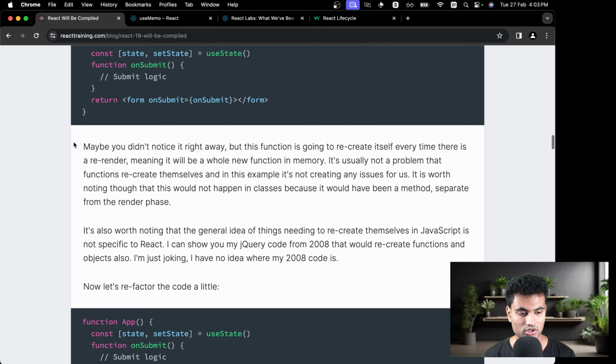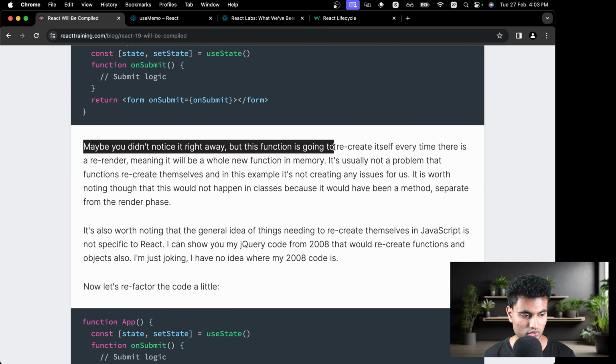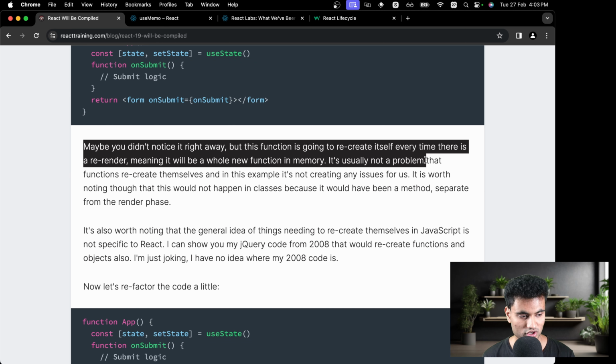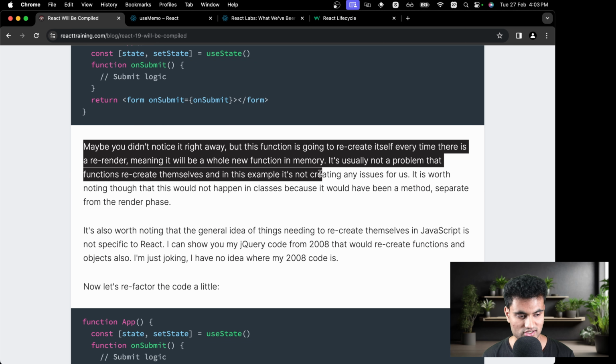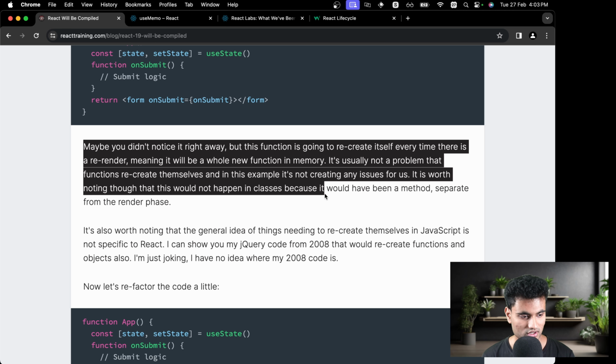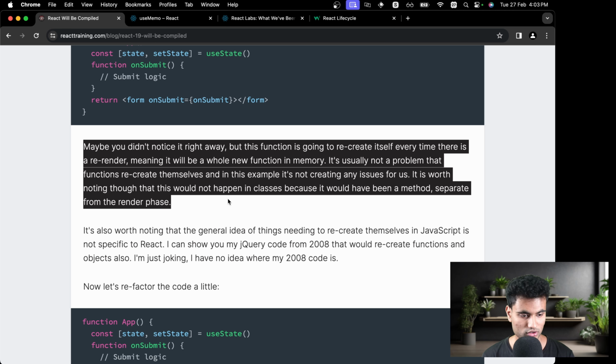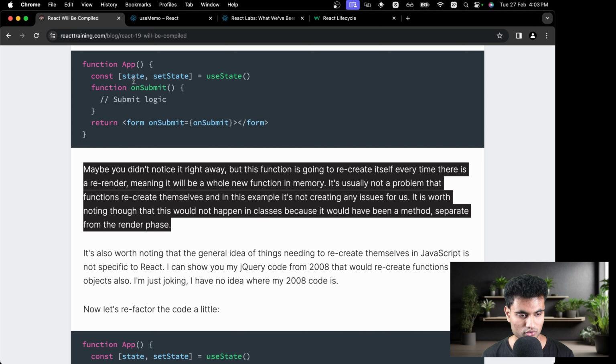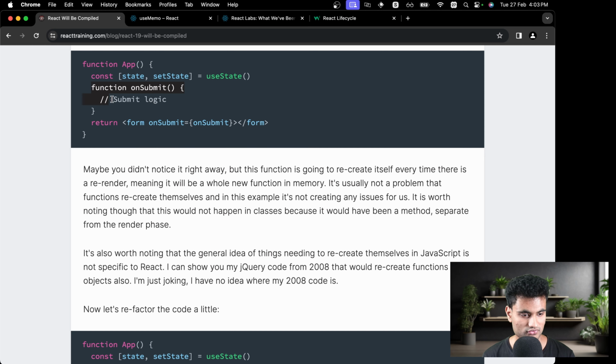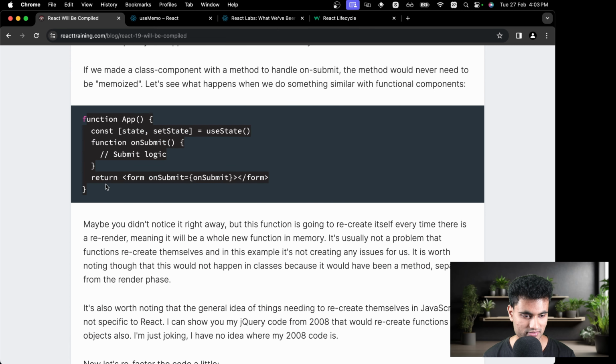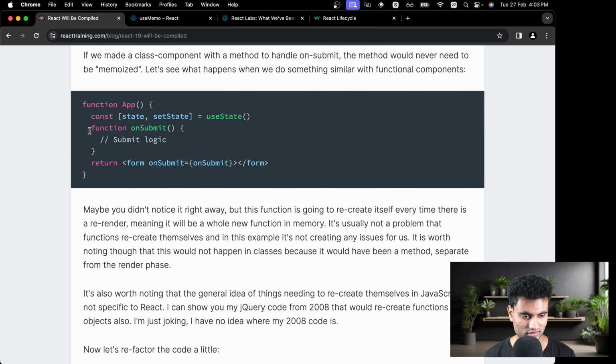So let's read through. Maybe you didn't notice it right away, but this function is going to recreate itself every time there is a re-render, meaning that there will be a whole new function in memory. Usually it's not a problem that functions recreate themselves, and in this example it's not going to create any issues for us. It is worth noting, though, that this would not happen in classes, because it would have been a method separate from the render phase. So if you do something, the entire thing needs to re-render, and even this function will be created again. If this was a class-based component, that would not happen. Only the necessary things would be loaded back into memory, and this function would not have been created again.